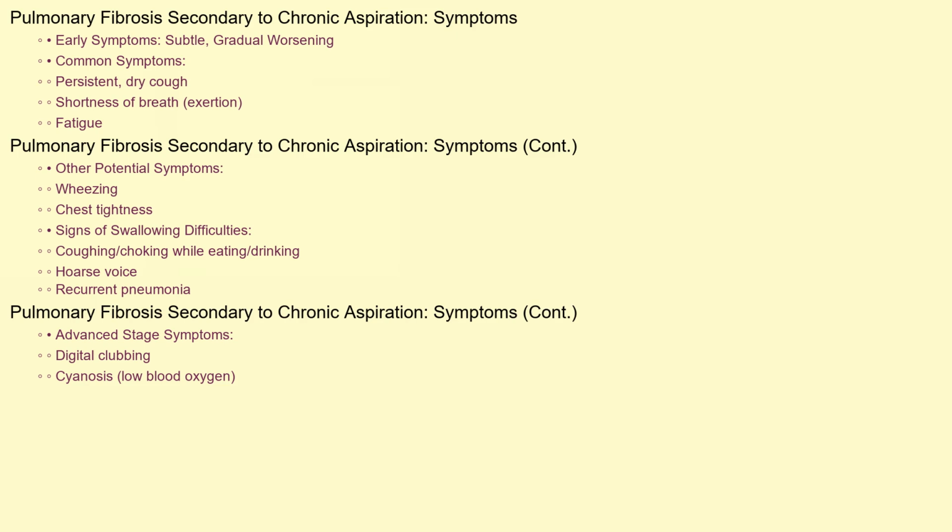The symptoms of pulmonary fibrosis secondary to chronic aspiration can be subtle at first and gradually worsen over time. Common symptoms include a persistent dry cough, shortness of breath, especially with exertion, and fatigue. Some individuals may experience wheezing or chest tightness. Because aspiration is the underlying cause, patients may also exhibit signs of swallowing difficulties, such as coughing or choking while eating or drinking. They may also have a hoarse voice or experience recurrent pneumonia. In advanced stages, the patient can experience digital clubbing, the abnormal rounding of the nail beds, and cyanosis, a bluish discoloration of the skin due to low blood oxygen levels.